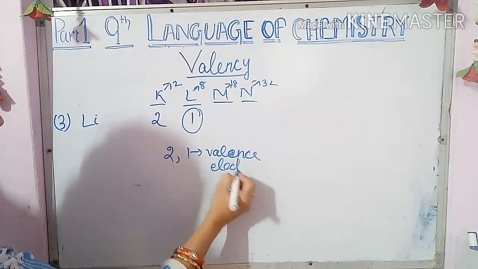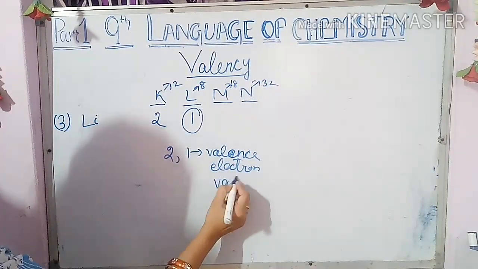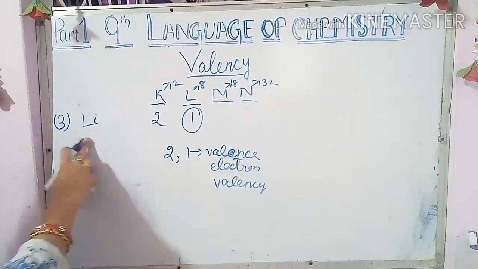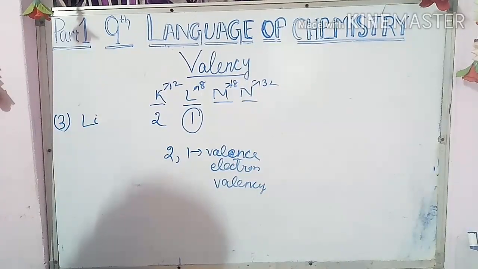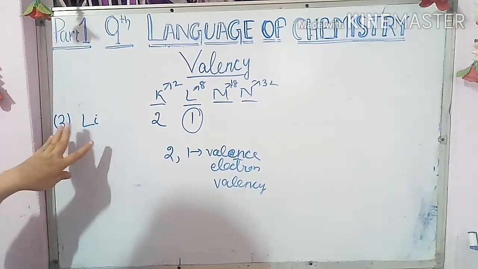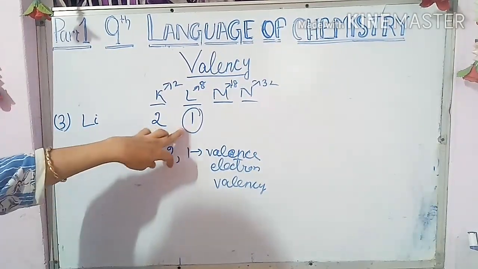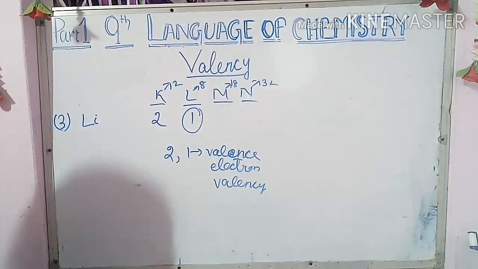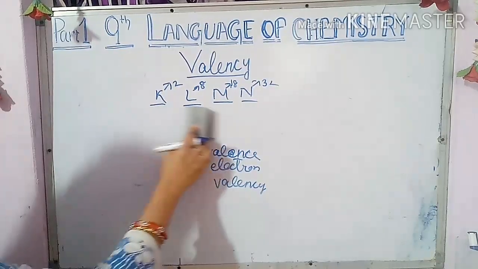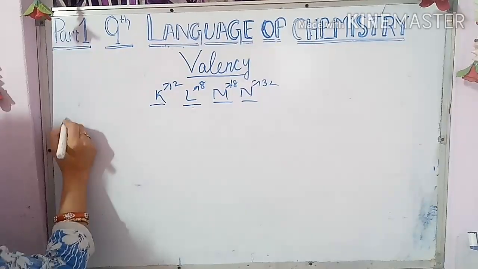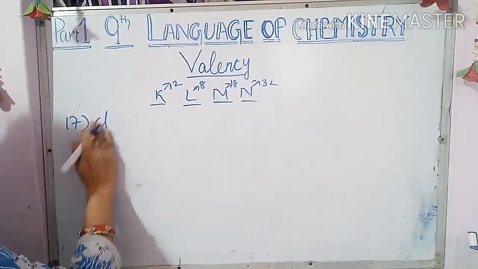So in this manner you will calculate the valency. Again, one question will arise. Now I will tell what the question is. Here, whatever numbers I have given, you found that the valence electron, or outermost electron, is 1. Now I will give you another example. For example, chlorine. Chlorine has atomic number 17.